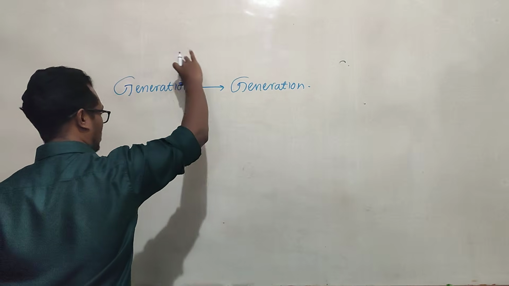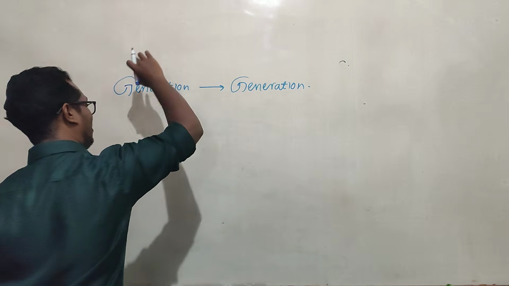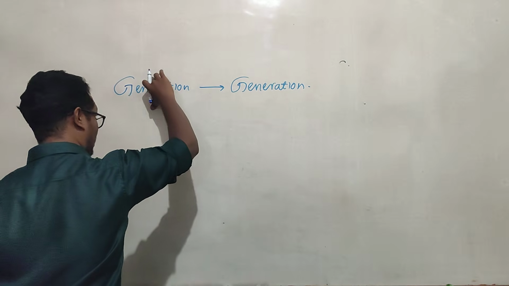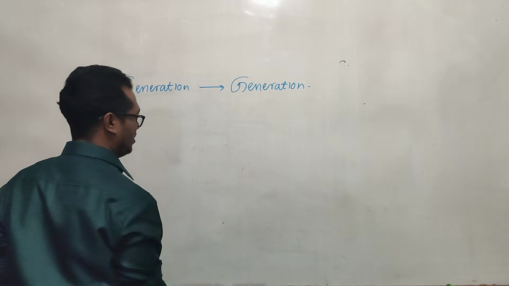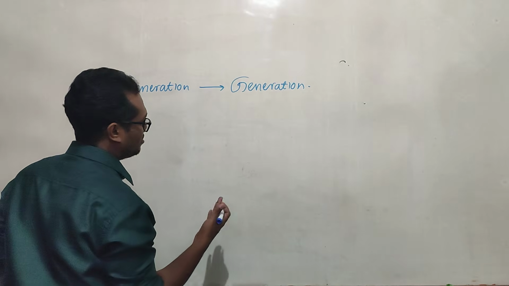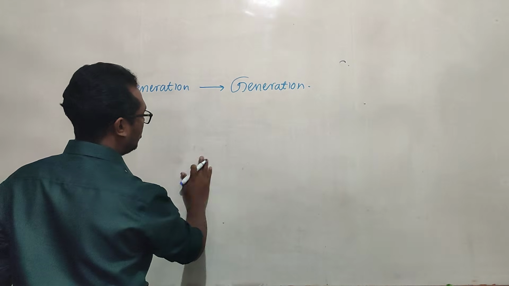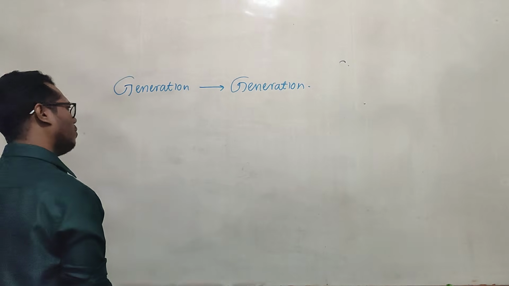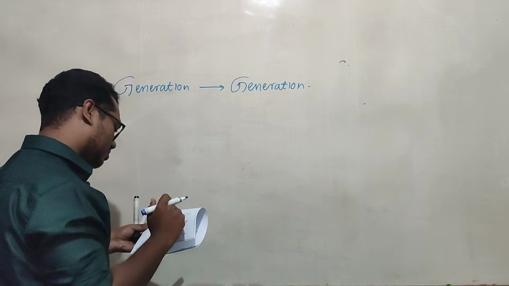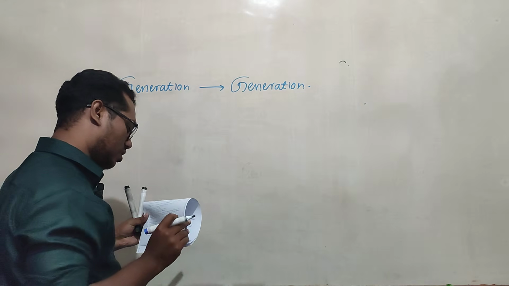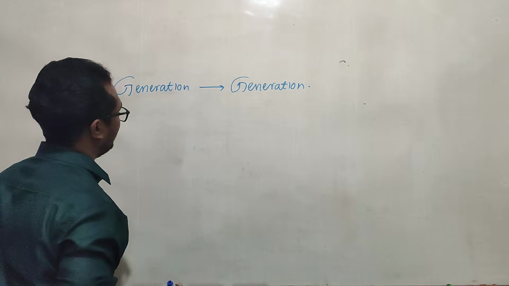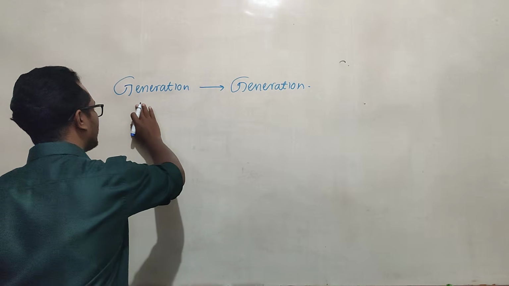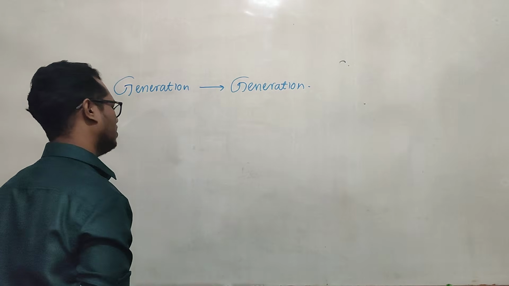Our parents gave something for us, and we are going to give those genetic things to the next generation, that means our daughters and our sons. Okay, what is the organelle that transmits this information from generation to generation?